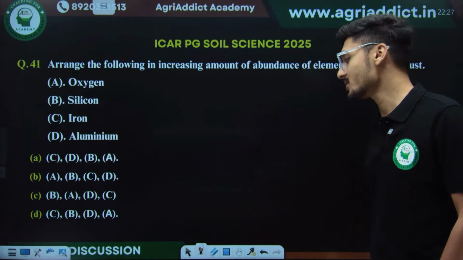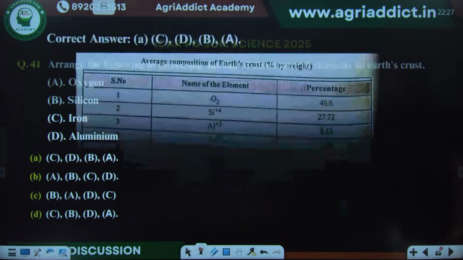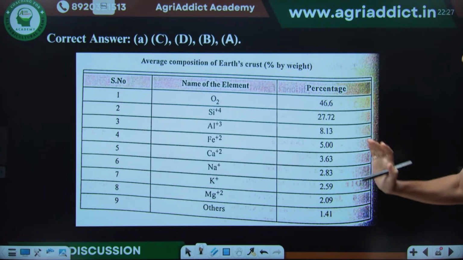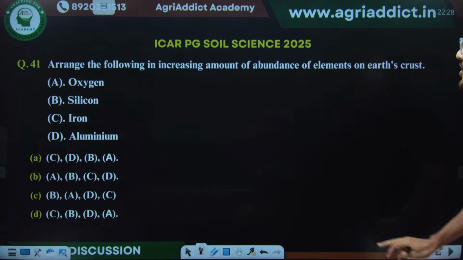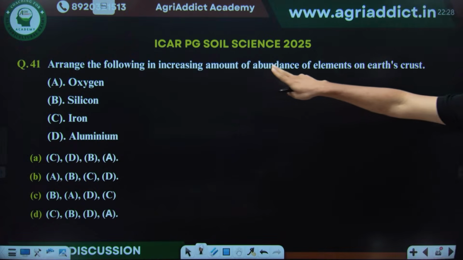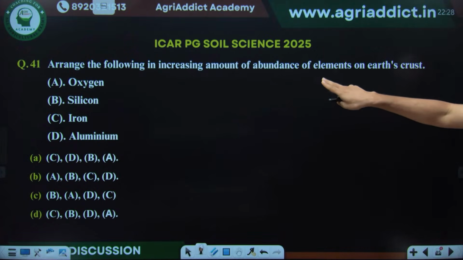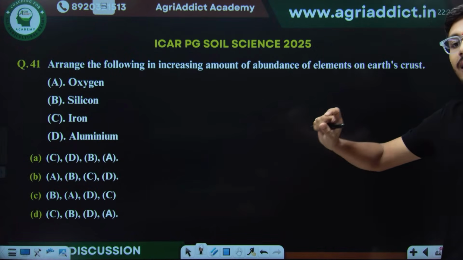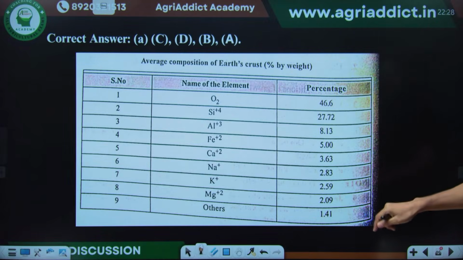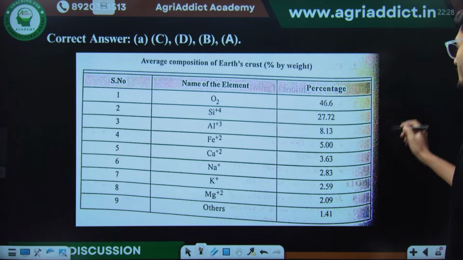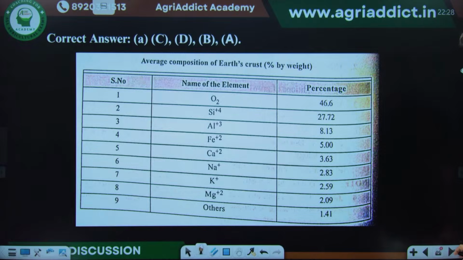This is also a General Agriculture question. We have covered this very well in the General Agriculture classes of our master course. We know that oxygen is maximum, but what was the question asking? Arrange the following in increasing amount of abundance, like least to highest. So the answer will be option A, C, D, B, A. Oxygen being the highest will be placed at the end point, right?